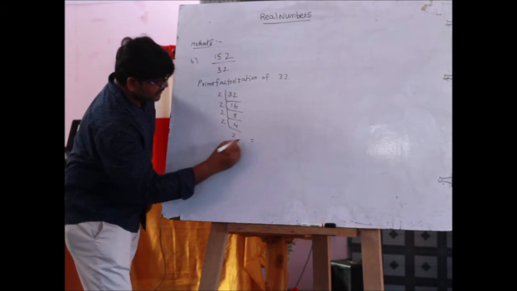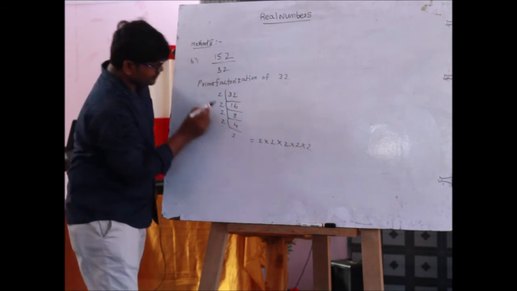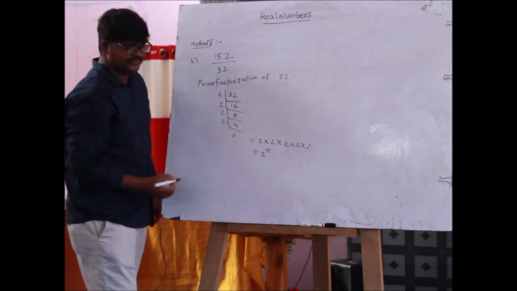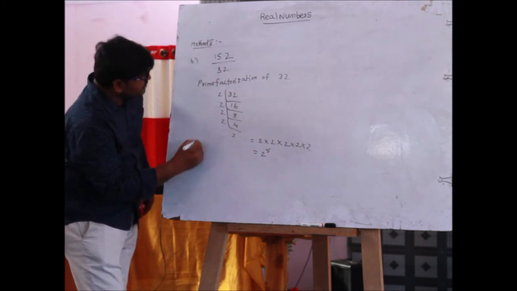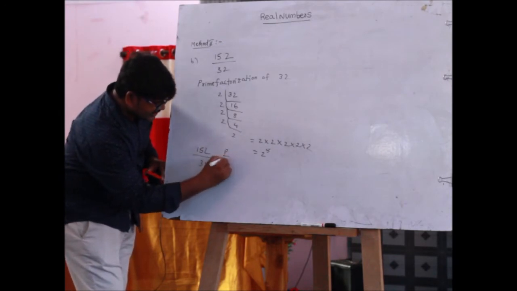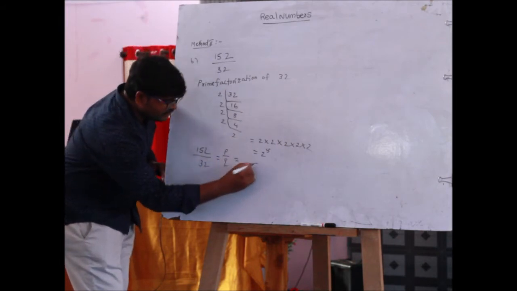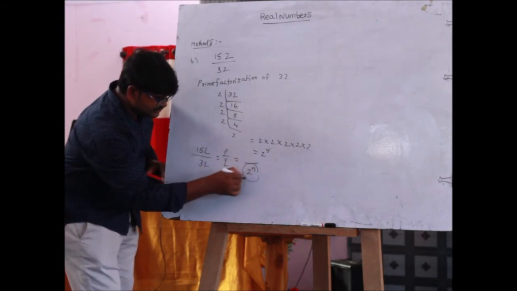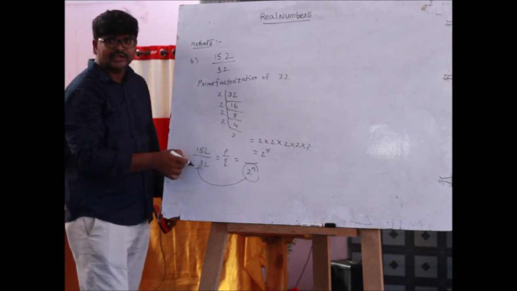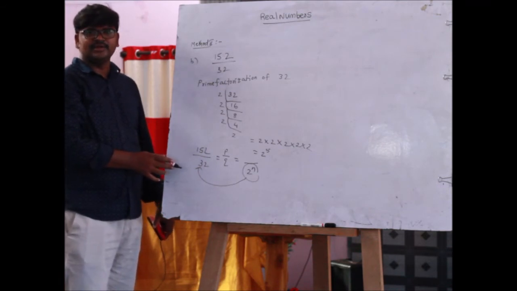So 32 equals 2 into 2 into 2 into 2 into 2, so this is 2 power 5. So in 152 by 32, which is p by q, the denominator q is written in the form of 2 power n. So the given fraction 152 by 32 is a terminating number. Is it clear?